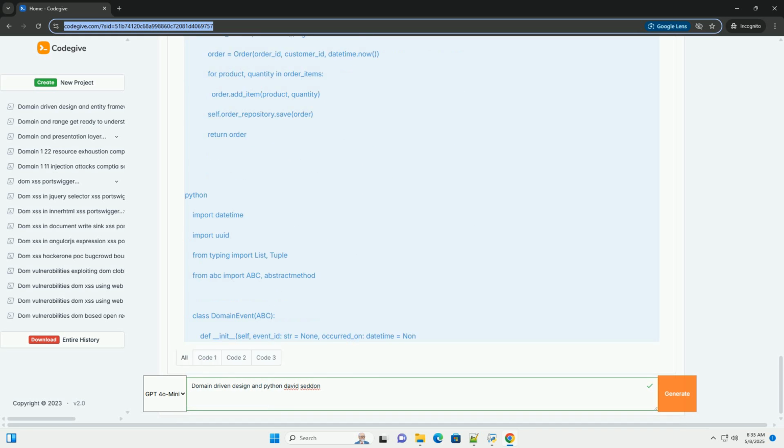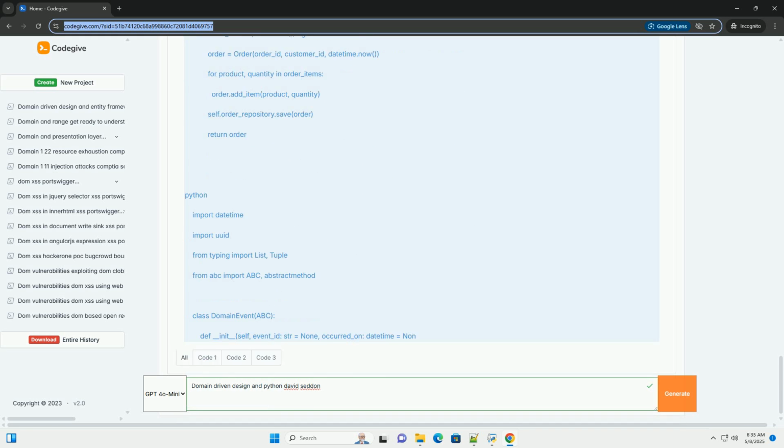Domain events. Domain events represent significant occurrences within the domain. They allow different parts of the system to react to changes in the domain model. They promote loose coupling.